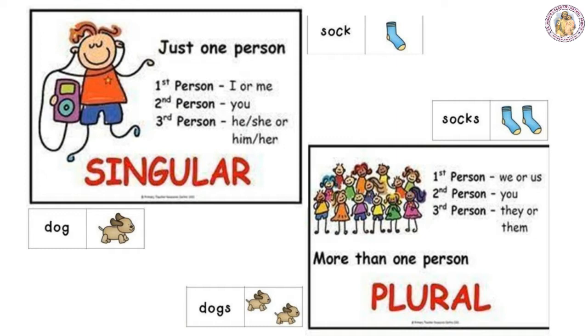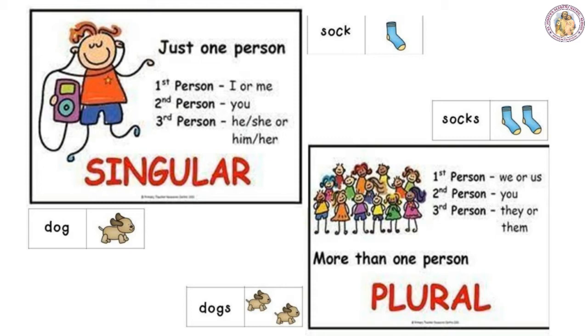So PLU, this word has come out from the word plus, that is adding to the number 1. So singular means 1 and plural means more than 1. So in this video session, let us learn the rules about how to convert singular nouns into plural nouns. Let's move on to the video session now.